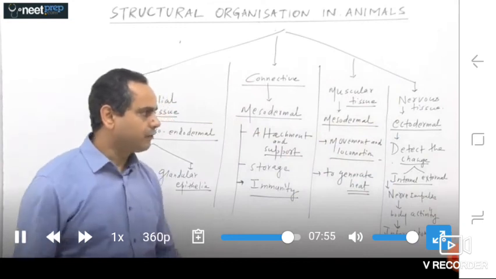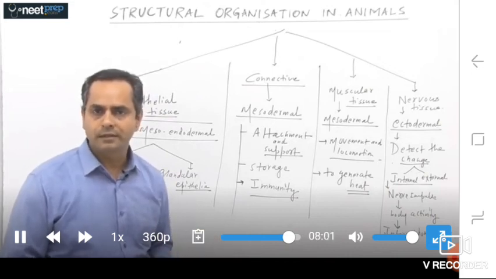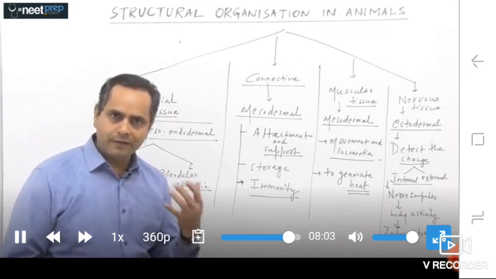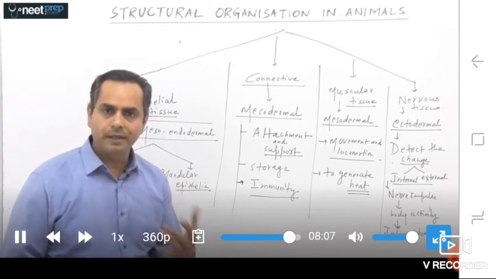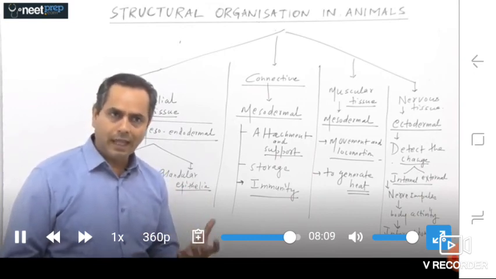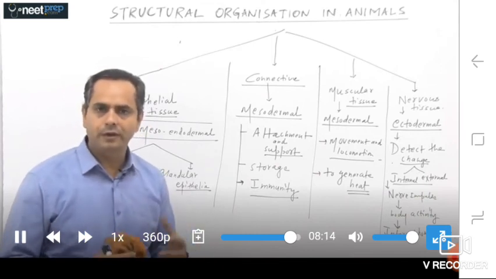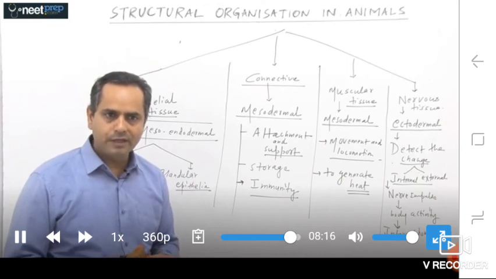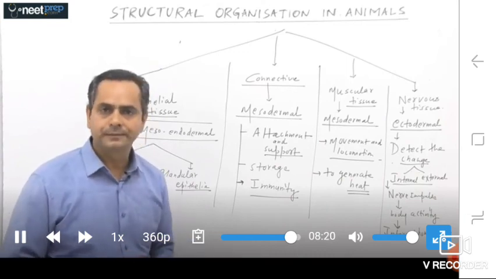So remember, nervous tissues detect any kind of internal or external change, that is called stimulus, and accordingly, after the detection, our nervous tissues generate nerve impulse, and in response to that nerve impulse, our body organs work, and those body organs finally provide us internal homeostasis.